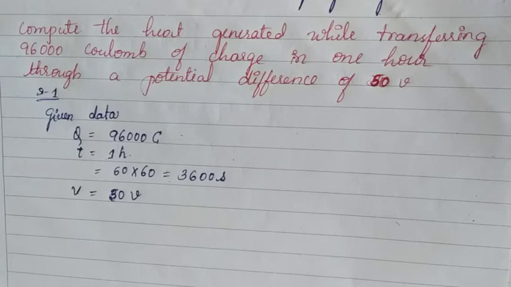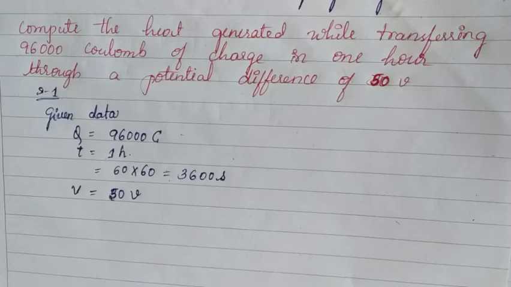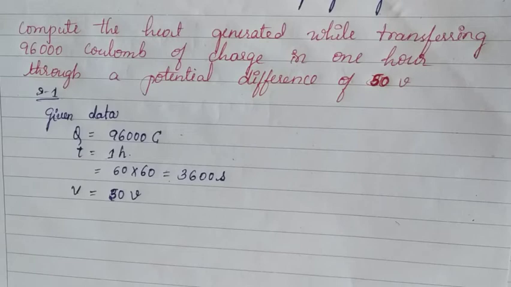The time must be represented in seconds, so 1 hour containing 60 minutes and 60 seconds, 60 multiplied with 60 gives 3600 seconds. And then what is given? Potential difference V is equal to 50 volts.